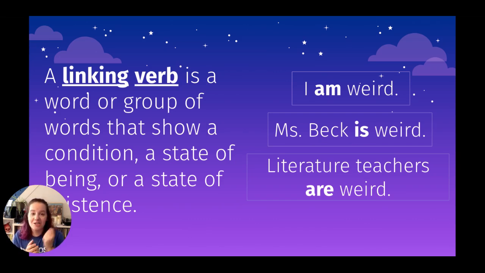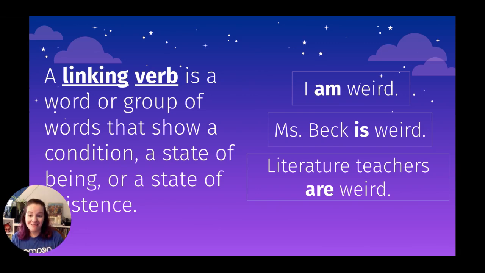Now, if we take that to another direction, Miss Beck is weird. We've changed our subject, so now our verb has to shift just a little bit, but it still is functioning as that linking verb, that condition, that state of being verb. So am is one, is one, and logically are is going to be another one of them as well. Literature teachers, plural, are, plural verb, weird. There's no action taking place in these three sentences. We are describing I, Miss Beck, and literature teachers by talking about that condition, that state of being, that state of existence, by using linking verbs, is, am, are.